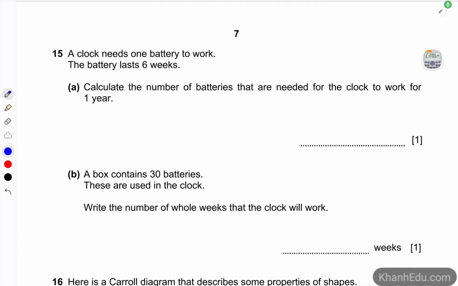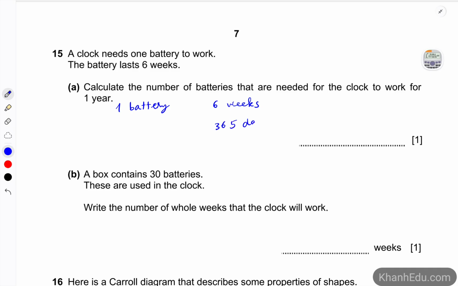The next question is 15. A clock needs 1 battery to work. The battery lasts 6 weeks. Calculate the number of batteries that are needed for the clock to work for 1 year. So we have 1 battery. Let's summarize: 1 battery would last for 6 weeks. So how about 1 year?